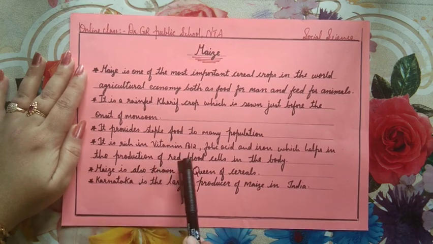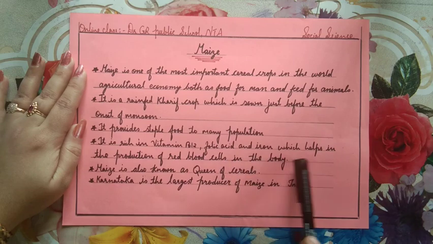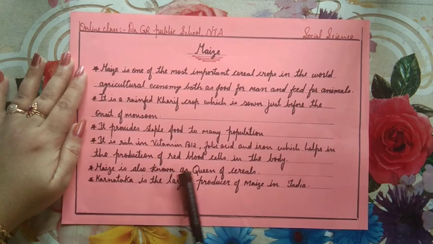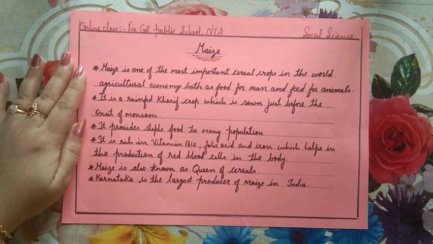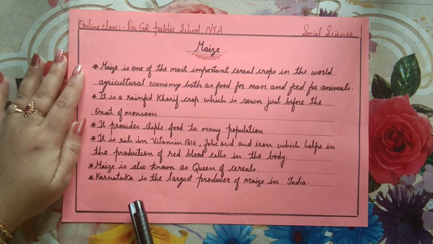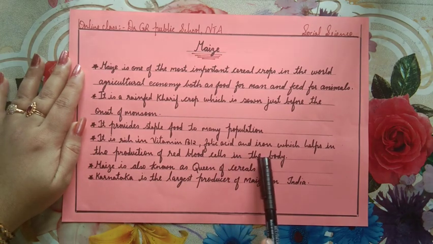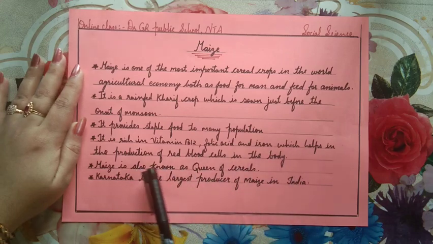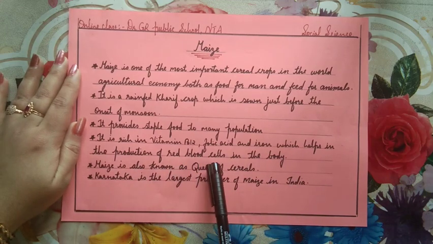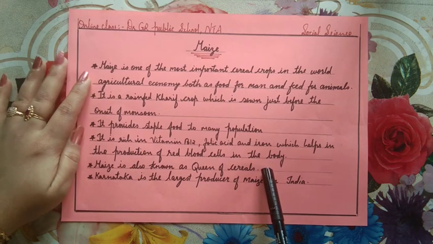It is rich in vitamin B12, folic acid and iron, which help in the production of red blood cells in the body. So even though it is used as food and fodder for animals, it is very important for our human body.